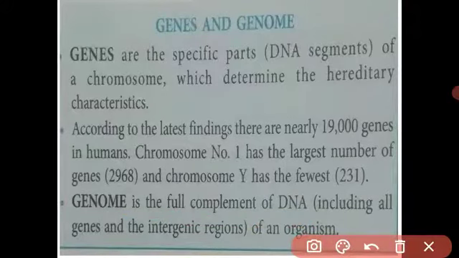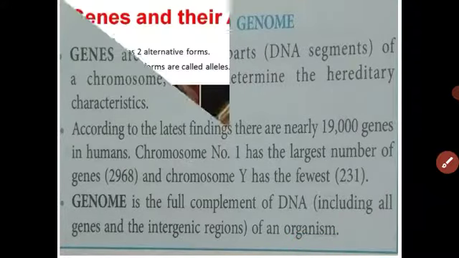We have seen the chromosomes are made from the long thread of DNA and histone. The full length of the DNA thread is called the genome. Genome is the full complement of the DNA. Understood what is meant by genome?